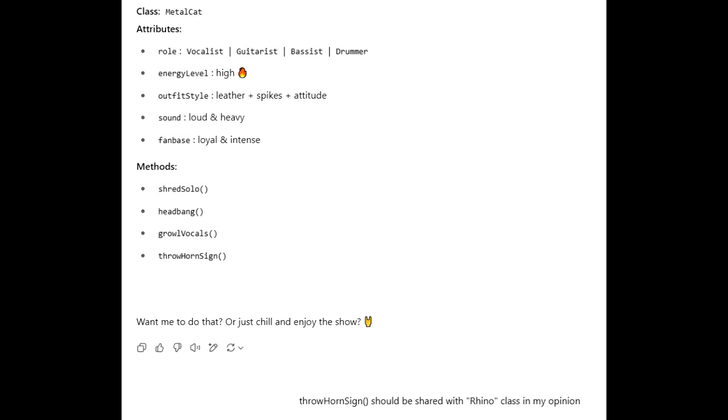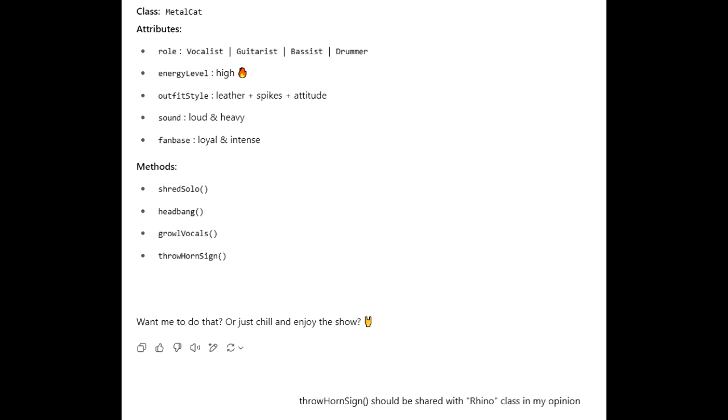Exactly. And the explanation dives into how you'd actually handle that in good object-oriented programming. You could just copy-paste the function into both classes, but that's bad practice, code duplication. Right. Not DRY, don't repeat yourself. So the better way, as the source suggests, is to extract that shared behavior, maybe into a common interface they both implement, or even better, a mixin, like a horn sign mixin. Can you quickly explain what a mixin does here, conversationally?